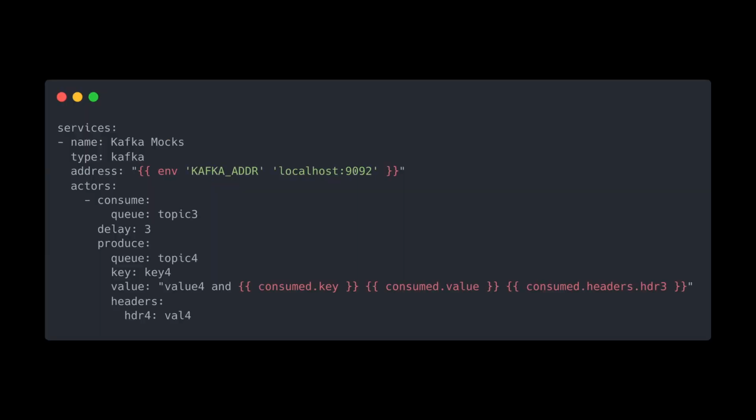A reactive producer is kind of a wired-up version of a validating consumer and an on-demand producer, such that if a validating consumer also has the produce field, then it automatically becomes a reactive producer. In this example, whenever a message is consumed from the topic 3, a message is produced into the topic 4 after a 3 seconds delay. Notice that the consumed object is available to use in the templating of a reactive producer with the purpose of passing the information from the consumer to the producer, just like how the request object works in the HTTP mocks.